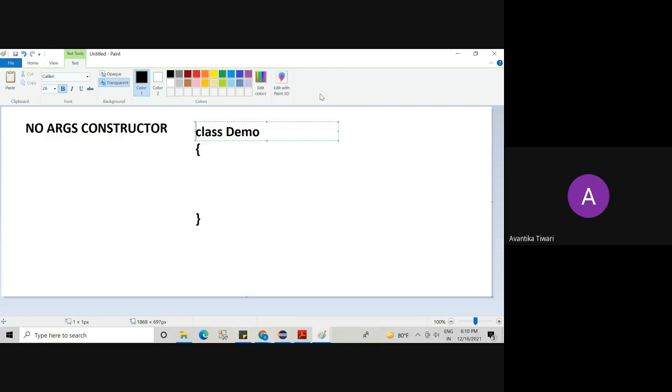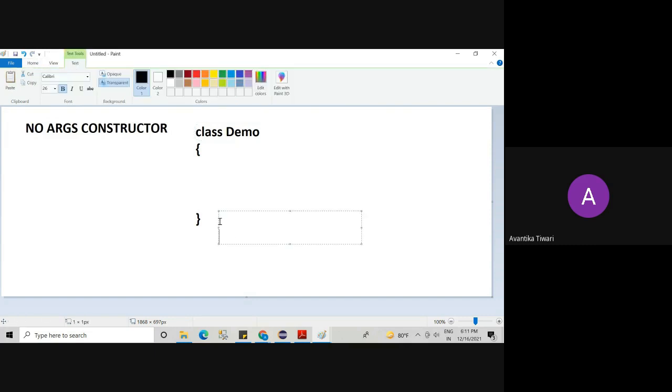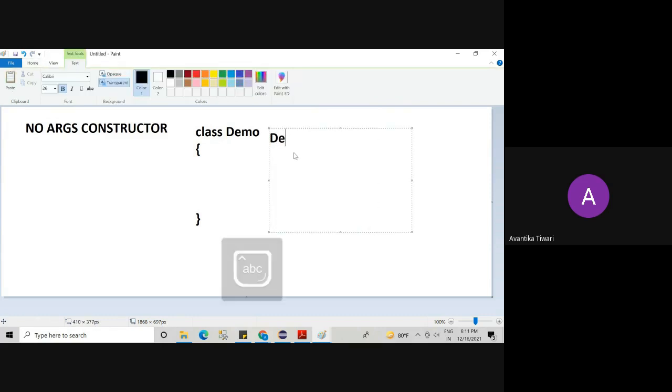Okay. Now tell me, I am telling you that no parameter is passed, nothing is done, then what is written in the default constructor? Can anybody tell me? This is my class. This is my constructor, which is kept by the compiler.